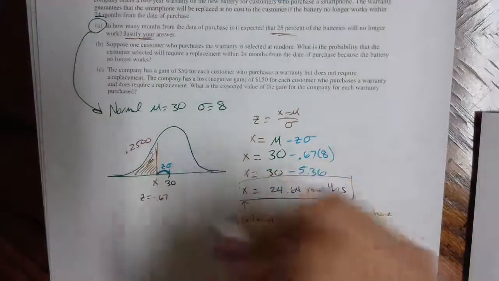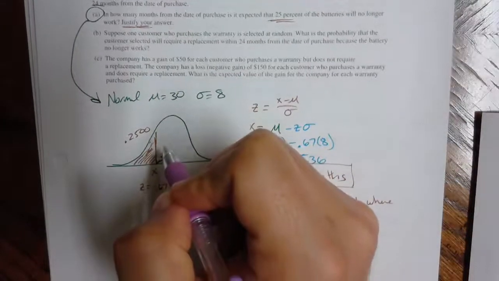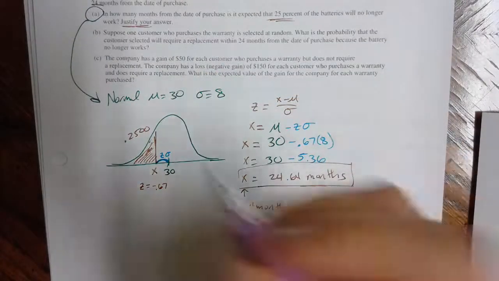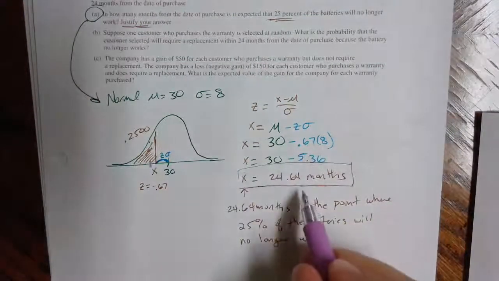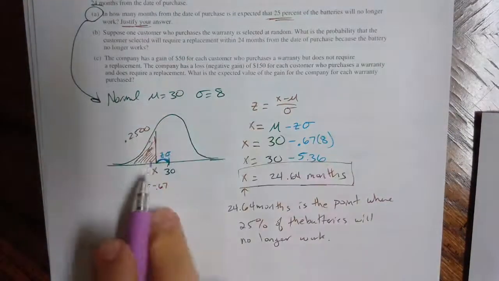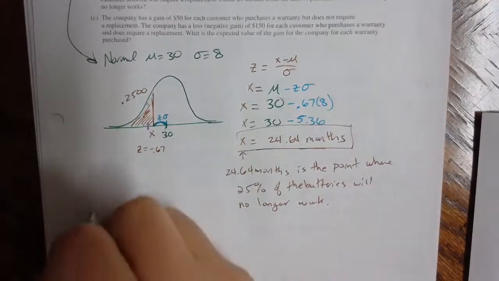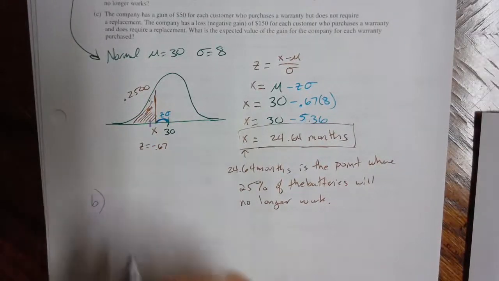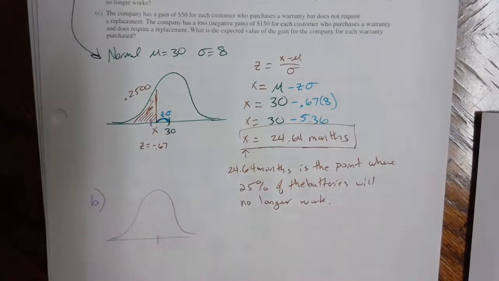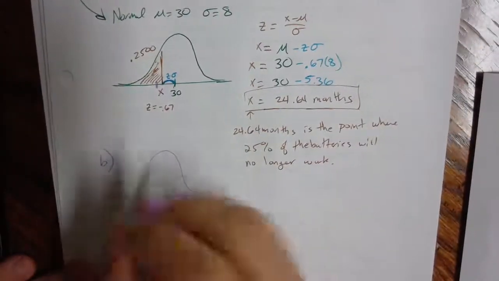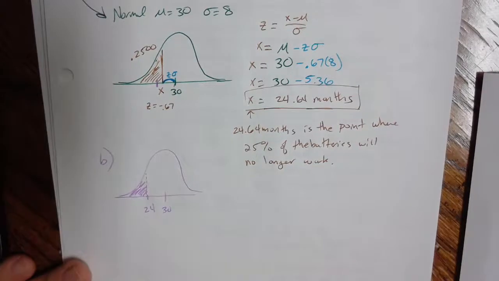And I really think looking at part A just a little bit helps you do part B. So part A, we found just a second ago that 24.6 months would be at the 25th percentile, and 24 would fall on this exact same diagram right around here. It's just a little bit less than the 24.64, so I do know right away that my answer should be a little bit less than 25%, and I'm going to draw the sketch just a little bit more clearly here. So with part B, we know that the mean is 30, that didn't change. We have our data point of 24, and what we're trying to find is this probability here.